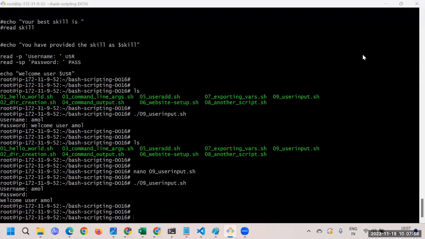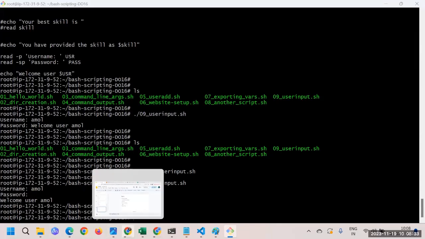So your script will get halted, and you have to press enter. What if you don't provide any value and then you press enter? In that case, it will consider it a blank value. So keep in mind that when you are trying to access any variable, you need to give the value, or else it will be considered blank. So this is what the user input is, we have understood.